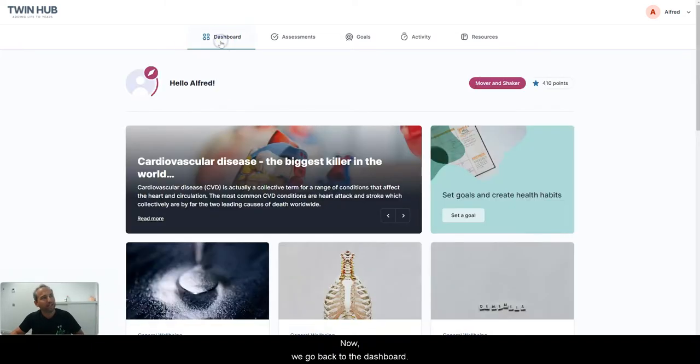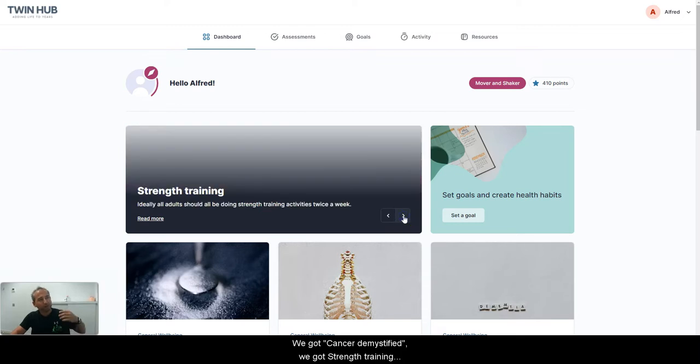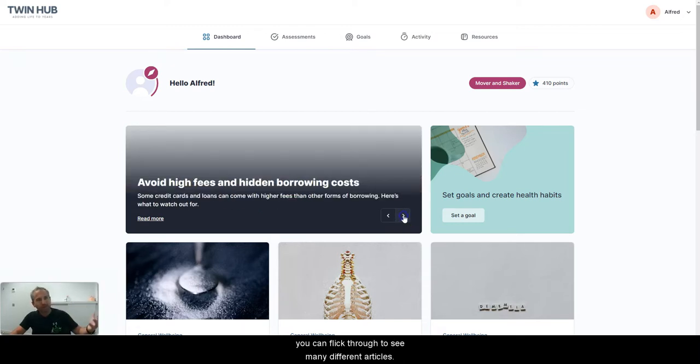Now we go back to the dashboard, and the first thing we see, these 5 tiles in here. This is the first one. So the first one is what we call our featured article, and we have an article every month, so 12 within the year. Now you can flick through and see what we have already. So we got Cancer Demystified, we got Strength Training. I can flick through and you can see many different articles.